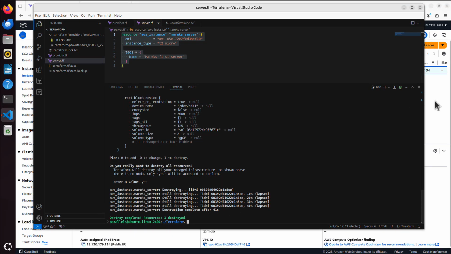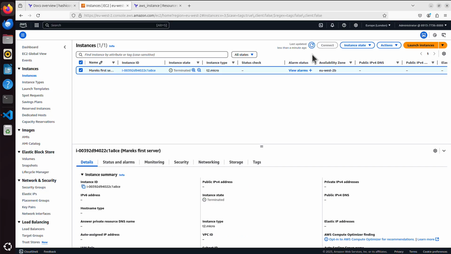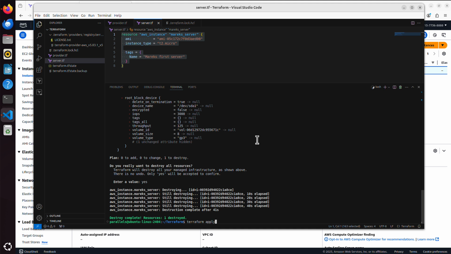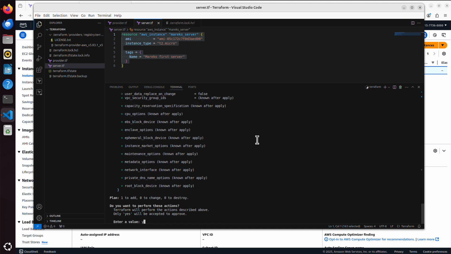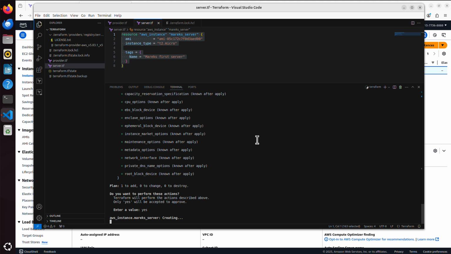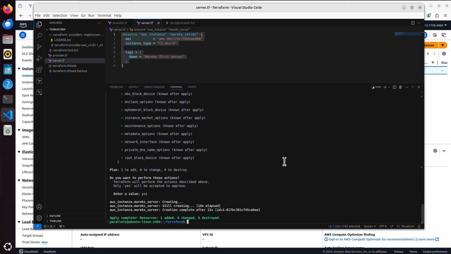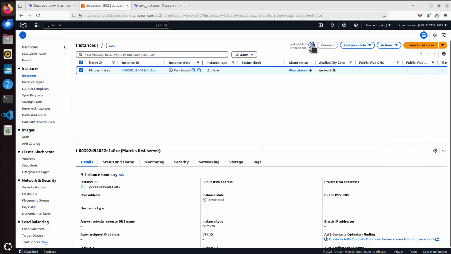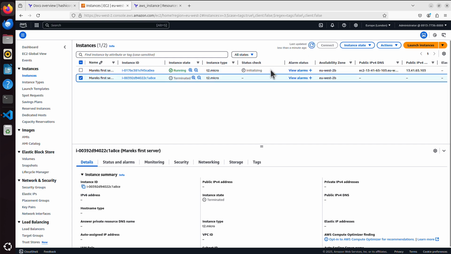And if I go back to the console and refresh it, we can still see that instance, but the state is terminated. And this will disappear after a while, but this is just a confirmation that this instance has been just removed. So let's say now I want to quickly build another instance. If I do Terraform apply again, I will say yes. Now another instance is being created for me by Terraform, but this instance will have different identifier. That was quick, 13 seconds. And now we can see it ends with 0EA. So if I go back, refresh again, now we will have two entries, but only that 0EA is running and the previous one is terminated.